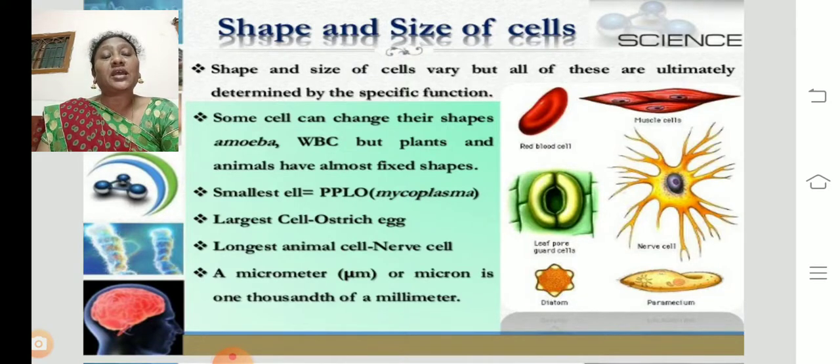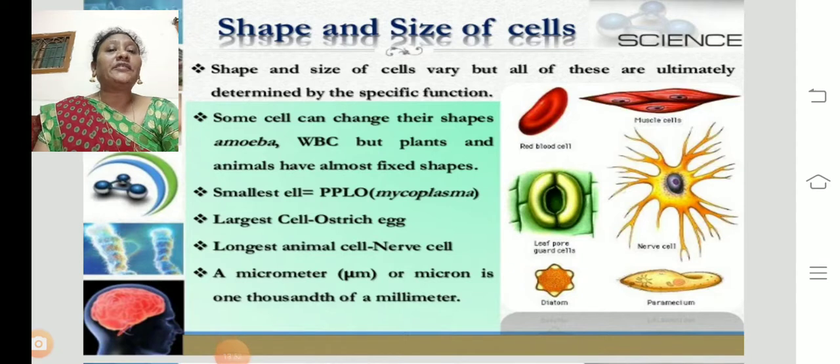Muscle cells are made of protein and give good strength to the body. Nerve cells help us to communicate. They respond to stimulus, able to understand and able to respond. Paramecium is a single-cell, unicellular organism.